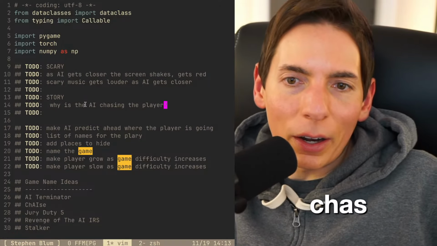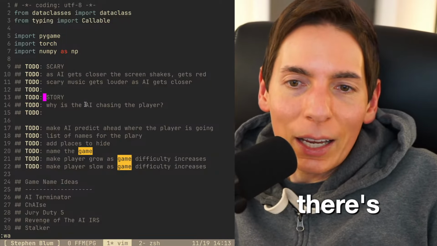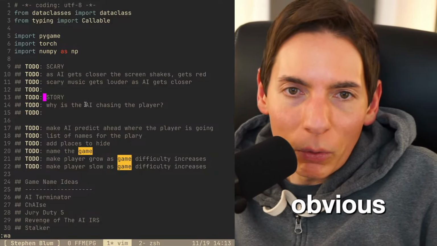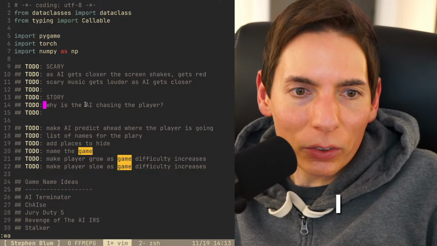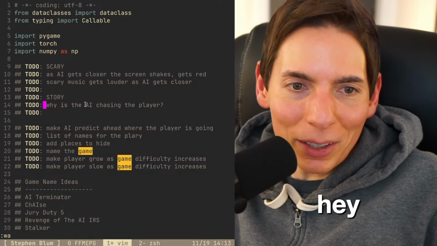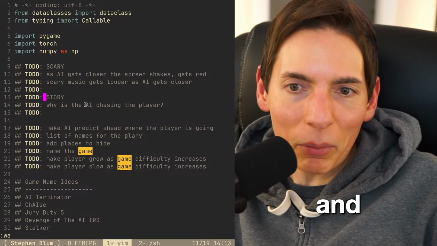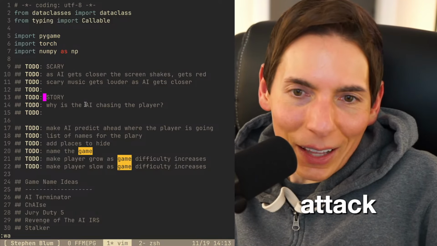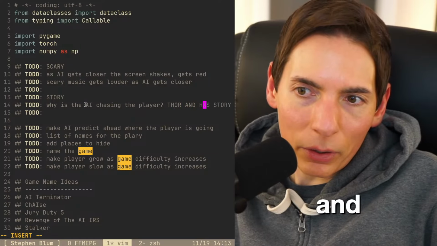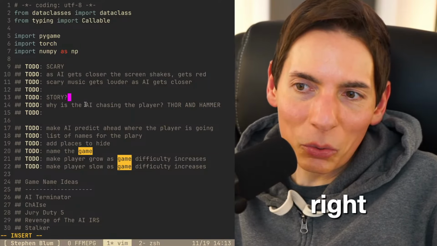We won't go any deeper because we want to make sure it's really obvious. Okay. I misspelt that, crazy. Hey, we're all good. We know what's going on. Thor and his hammer. I mean, that could be a reason. The last attack. Thor and hammer. Right. We could. Right. Maybe?